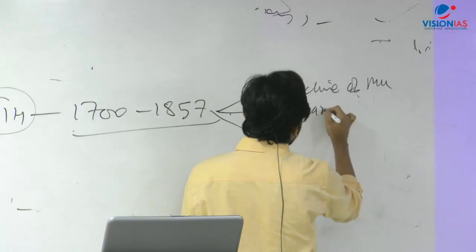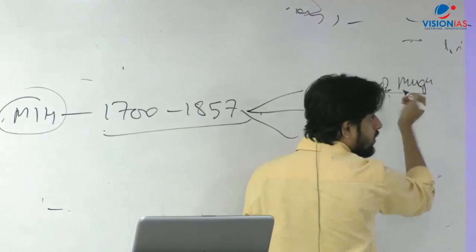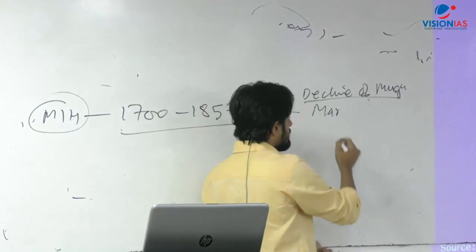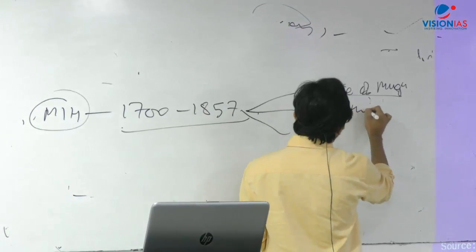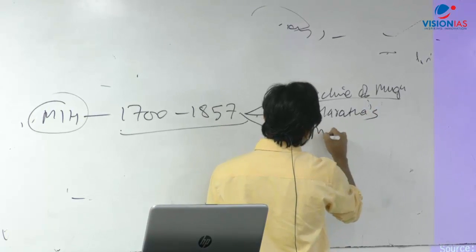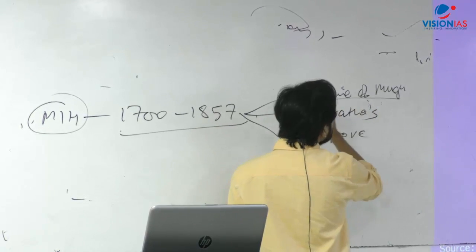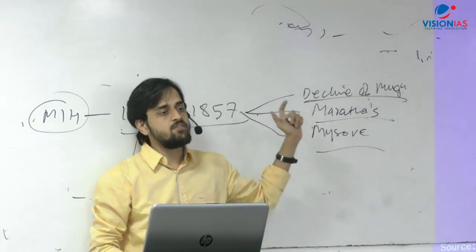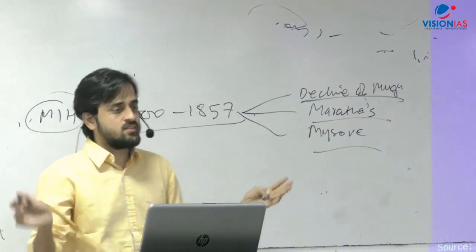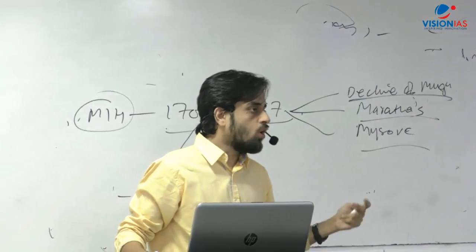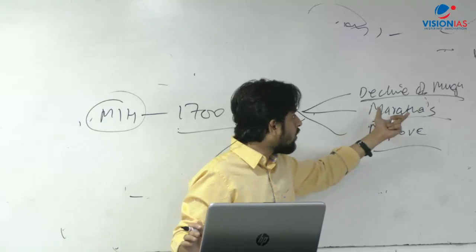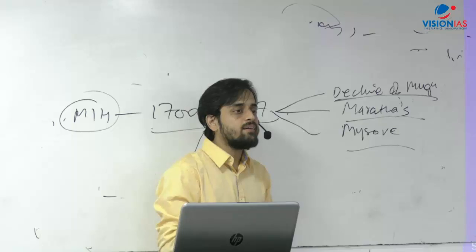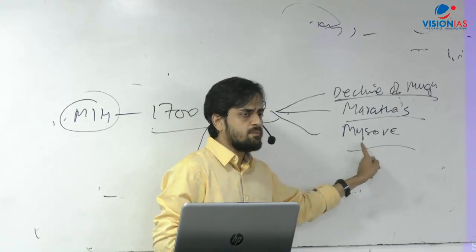of Marathas. I'm saying the decline of Mughals, not talking about the Mughal Empire. I'm starting from the decline, or from the death of Aurangzeb. The decline of Mughals, the rise of Marathas or Mysore, etc., and a lot of comparisons between them. For example, Mysore was very different from the other states; in what ways was it different? Or what were the weaknesses of the Mughal Empire that were overcome by Mysore? These kinds of comparisons are important from your mains examination point of view.